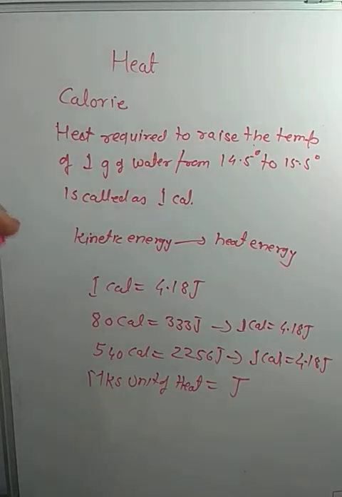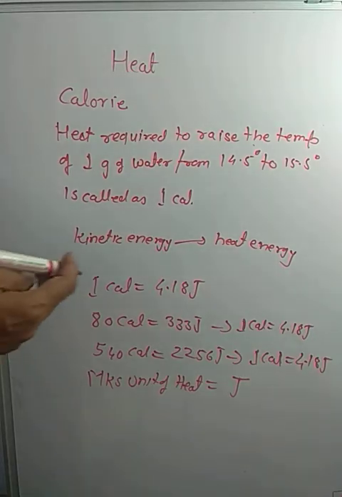And CGS, what is the CGS unit of energy? Do you know? It is erg. So what should be the CGS unit of heat? It is also erg. In our textbook, the commercial unit of heat is given as calorie.